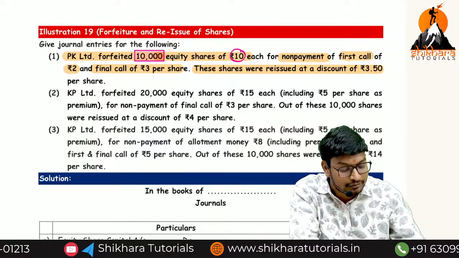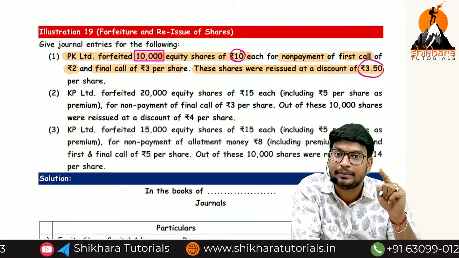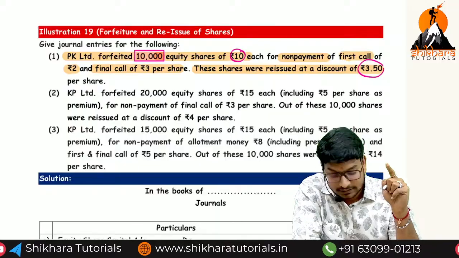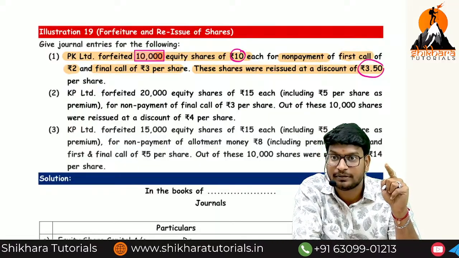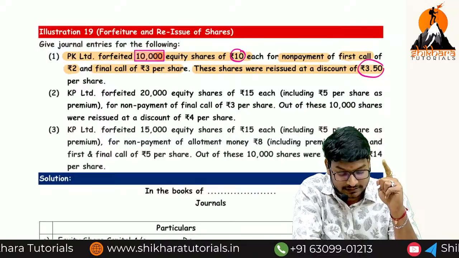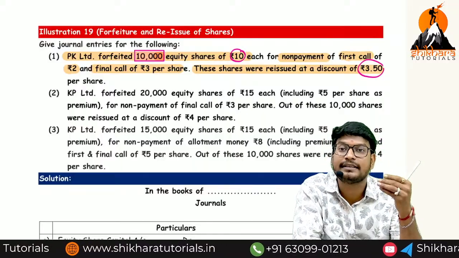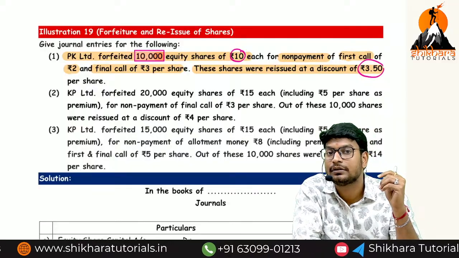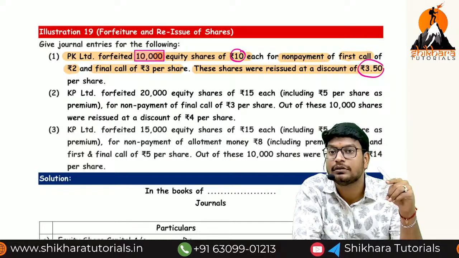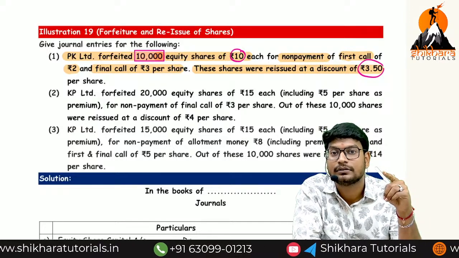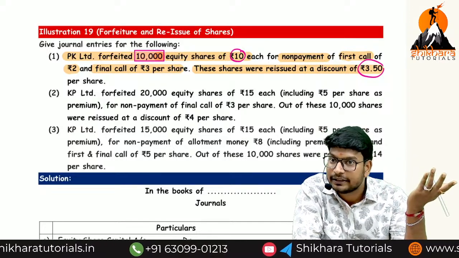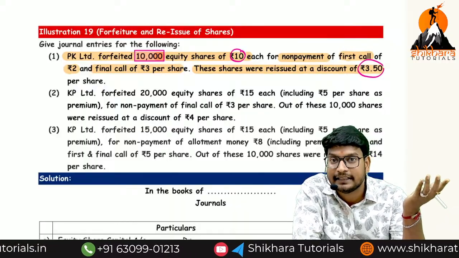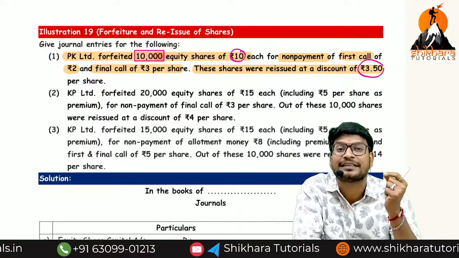At the time of reissue, what is the entry? Bank account debit, how much? 65,000. 6.5 means 6,500 per 1,000, so 65,000. Okay, next. What is the discount? 3.5. 35,000 will be transferred to share forfeiture account. To equity share capital, how much? 1 lakh. Okay.